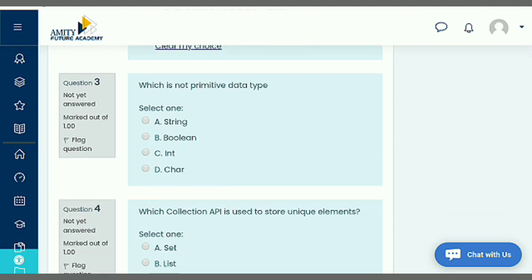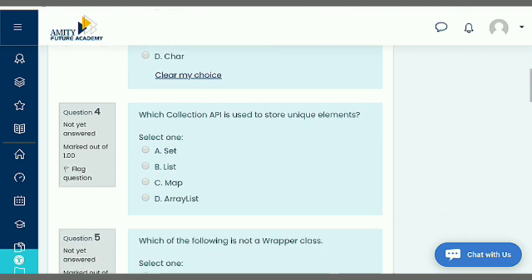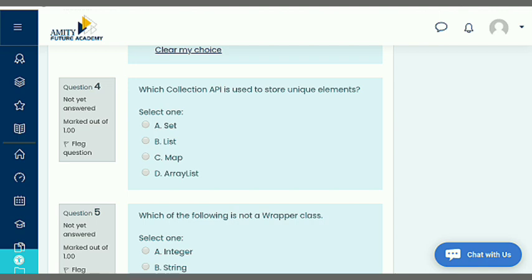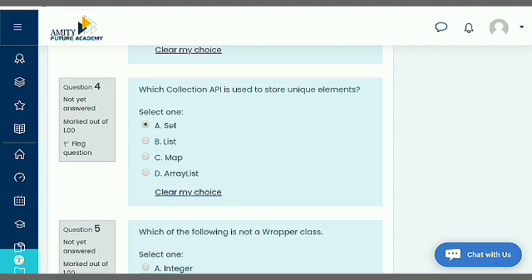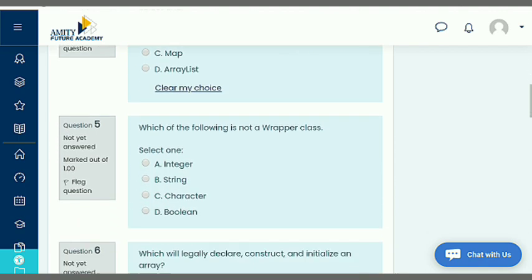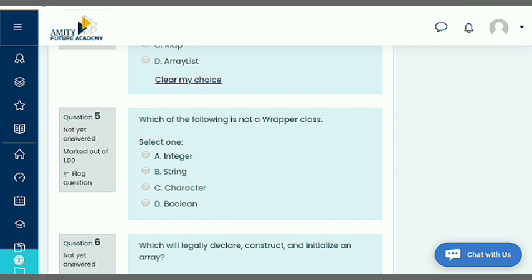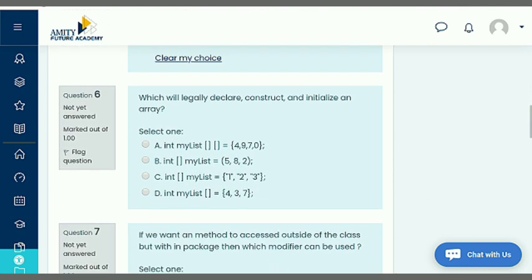And here is the third question, which is not a primitive data type. It is string. E is correct. Which collection API is used to store unique elements? Set. Which of the following is not a wrapper class? This is the question. Third is correct. 1, 2, 3.